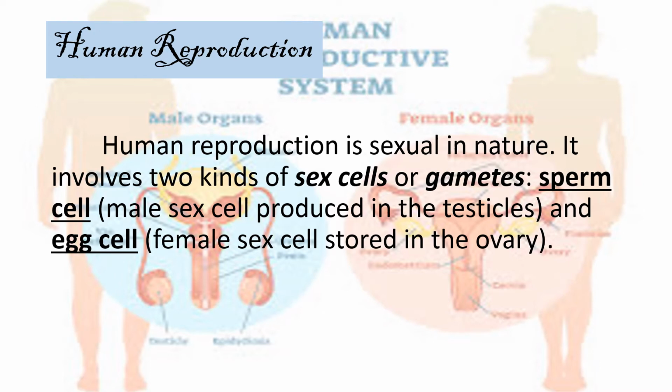The egg cells of females are stored in the ovary even before a female is born, while the sperm cell is only produced beginning at age 10 or 12 years old.